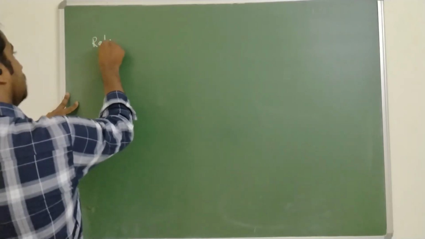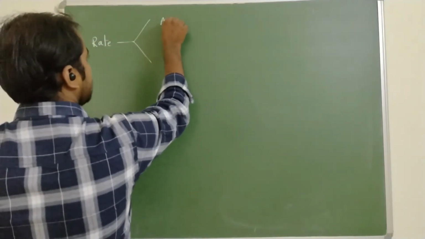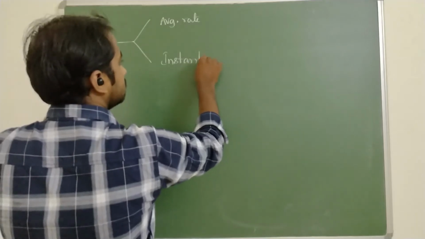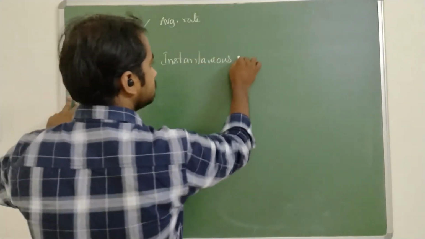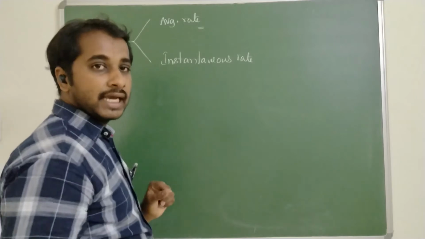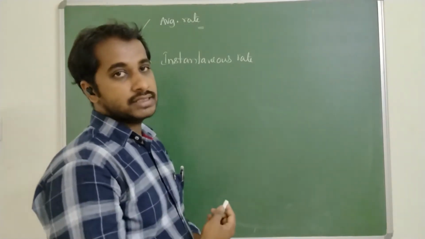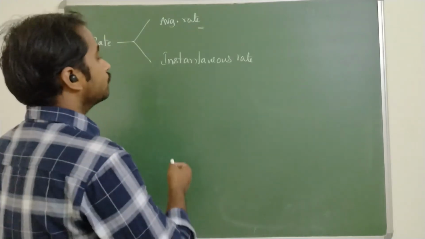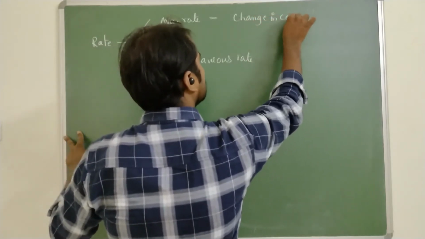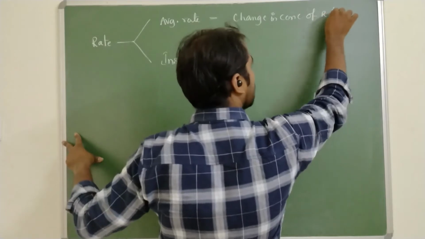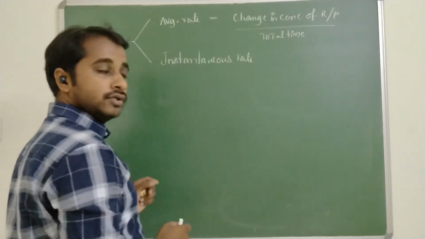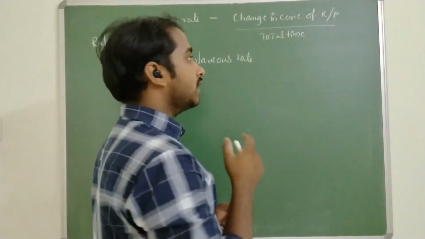Rate can be studied in two ways. One is average rate, the other is instantaneous rate. Average rate means the change in concentration of either reactants or products over the total time taken. So average rate is equal to the change in concentration of reactants or products by the total time taken, that is, how much time is taken to change the initial concentration to the final concentration.